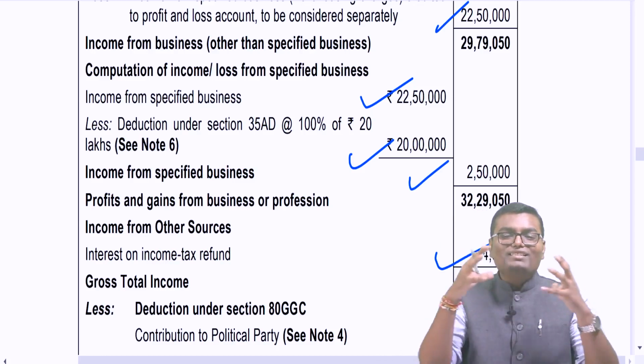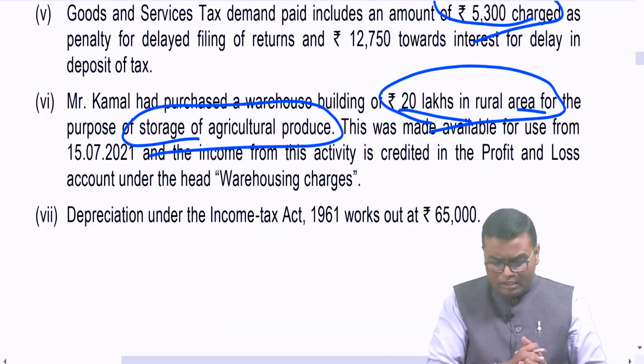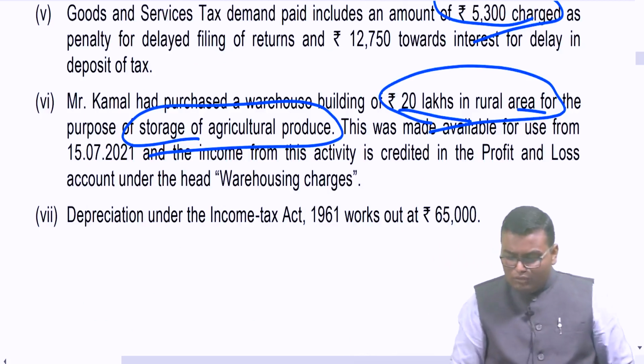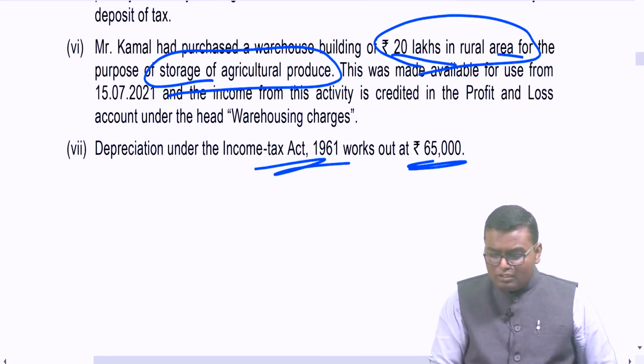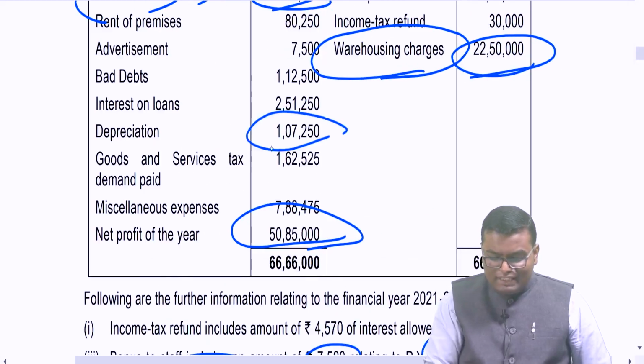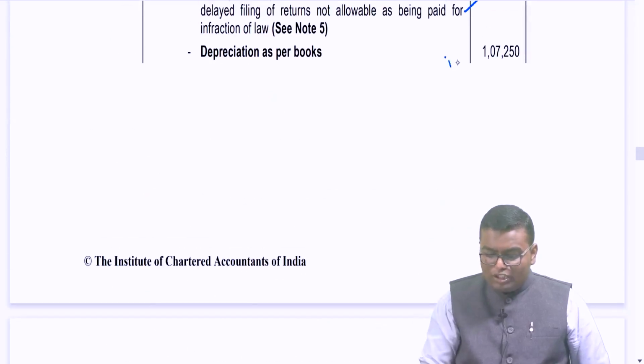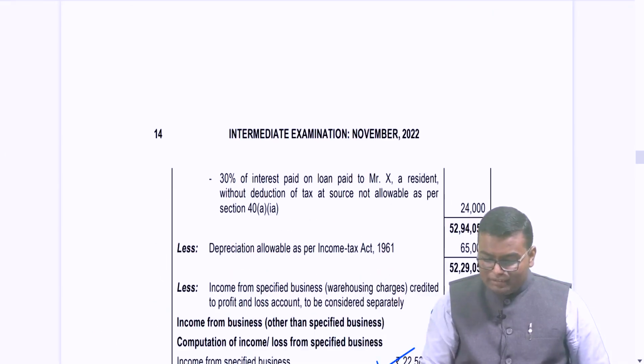So all the three things are there. Okay. Just for your knowledge, we'll do it. Depreciation under books work out. Depreciation as per the act works out to 65,000. Acha, what is the depreciation that is debited to P&L? 1,07,250. That is obviously to be disallowed. And whatever is the depreciation as per Income Tax Act, that is to be deducted, and that is 65,000 rupees. That I will deduct over here.